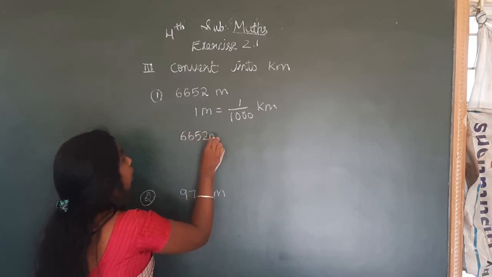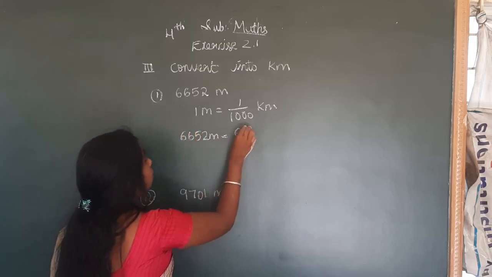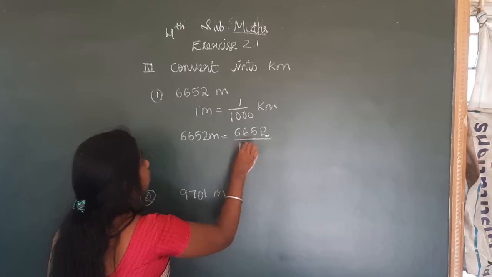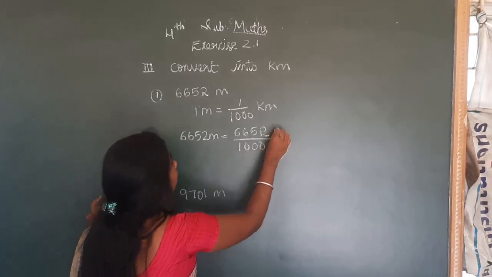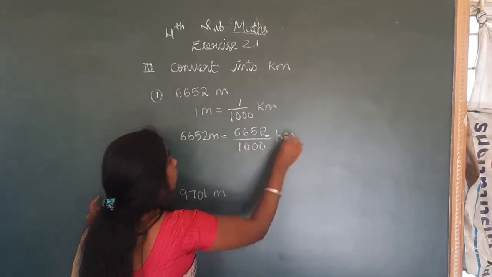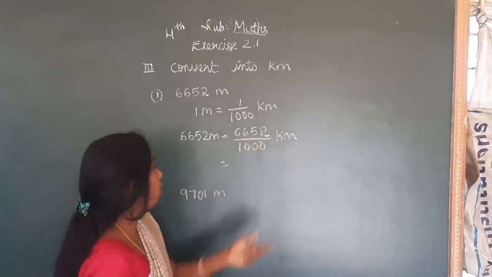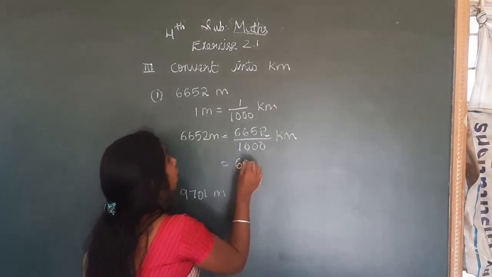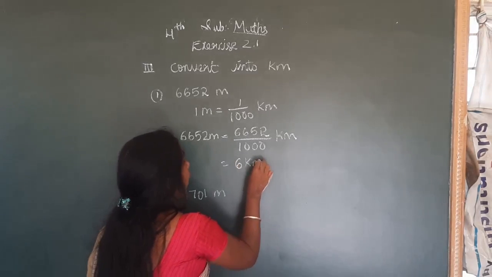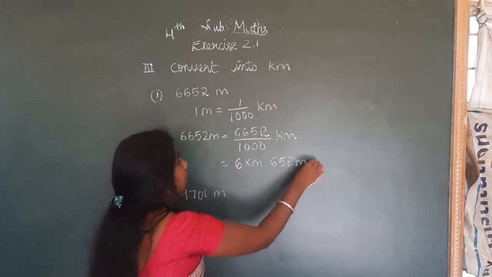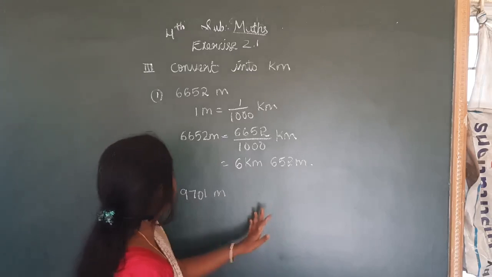6,652 meters is equal to 6,652 divided by 1000 kilometers. So if we divide 6,652 by 1000, we get 6 kilometers and 652 meters. Understood? Next question is